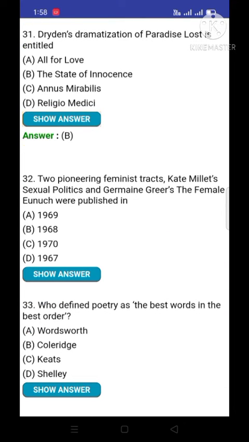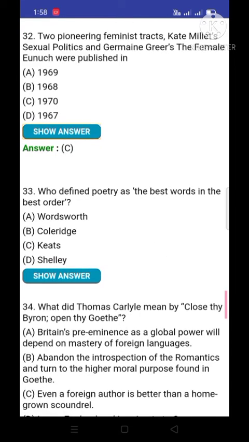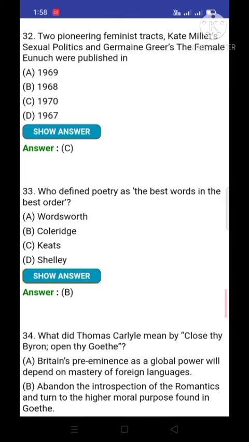Question number 32. Two pioneering feminist tracts, Kate Millett's Sexual Politics and Germaine Greer's The Female Eunuch, were published in 1970. Next question 33. Who defined poetry as the best words in the best order? Option number B is correct, S.T. Coleridge. Coleridge defined poetry as the best words in the best order.